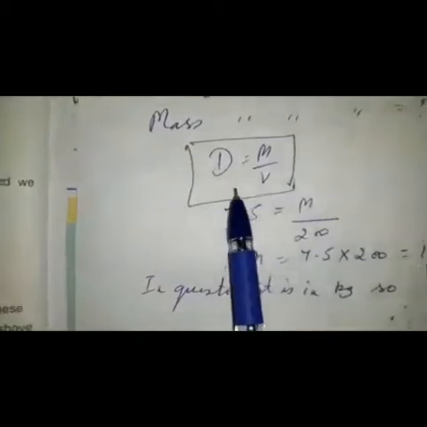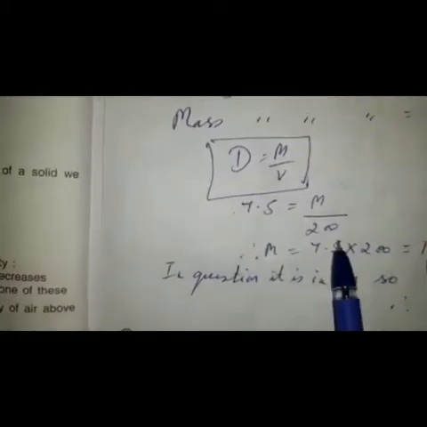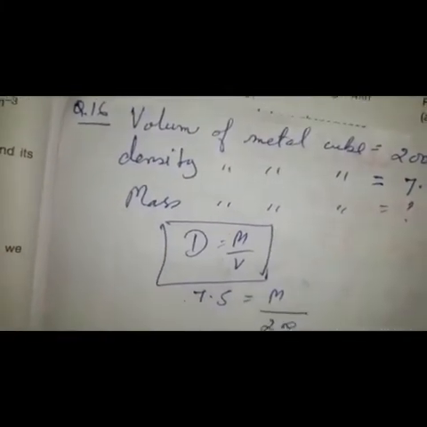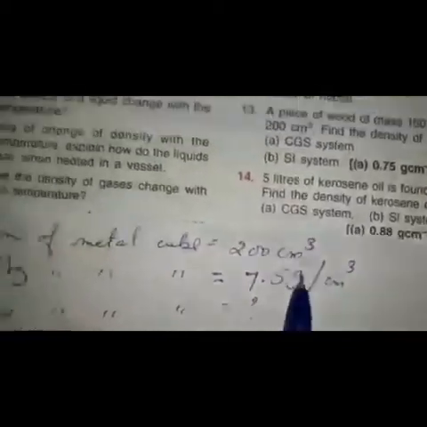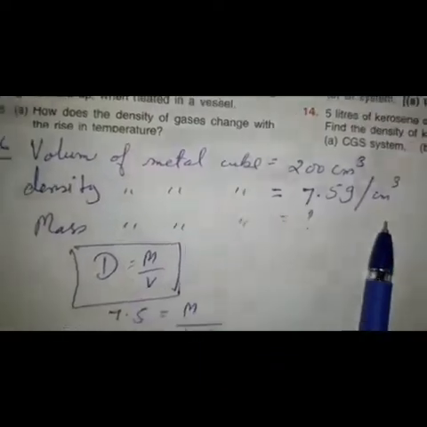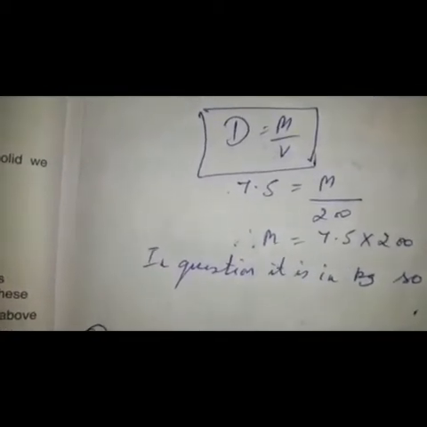Same formula. Density is equal to mass upon volume. Put the value of density and volume. See the unit. Unit is CGS unit. So children, you have to see the unit: if it is CGS unit you take CGS, or else you take SI system. So here it is CGS system. So see the cross multiplication. Mass is 7.5 into 200. So it will come 1500 gram.